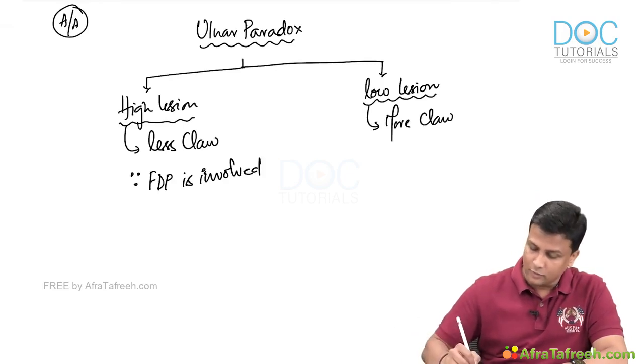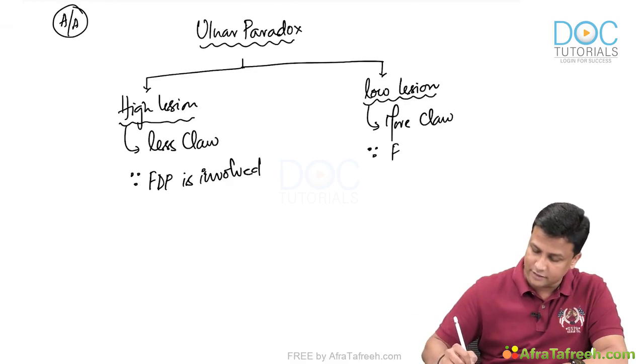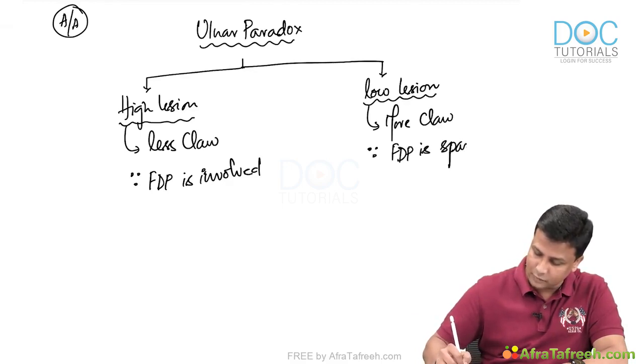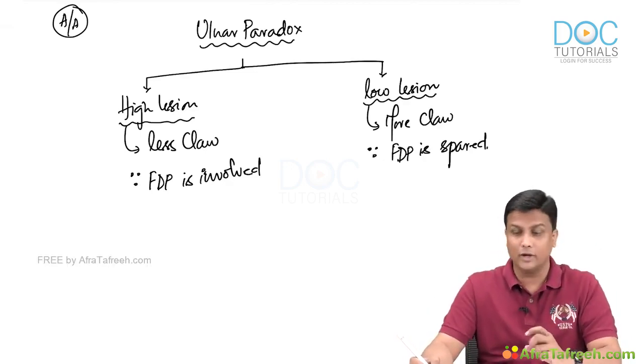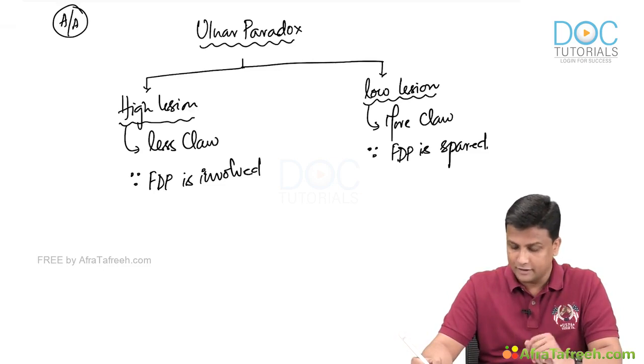More claw. Why? What is the reason for this one, guys? The reason is very simple. FDP is spared. It's still working. Fine. And this gives a kind of opposite. That is nothing but your ulnar paradox here. Hope it is very clear, guys.